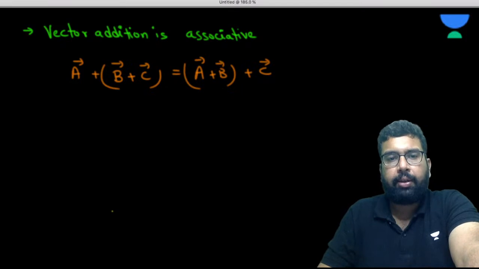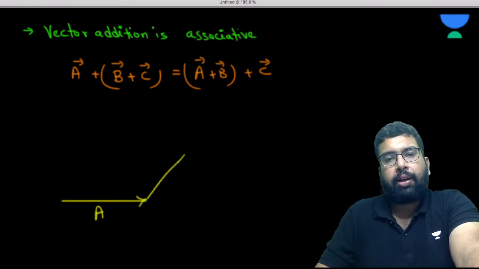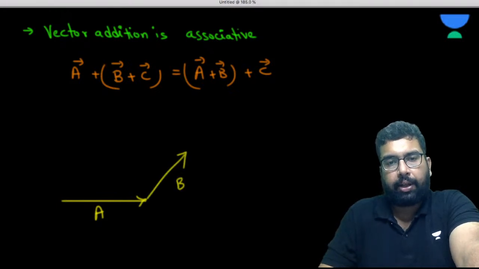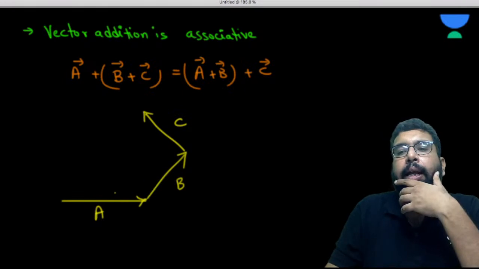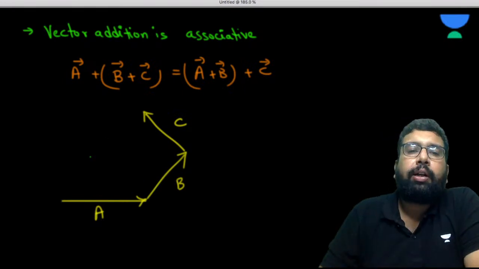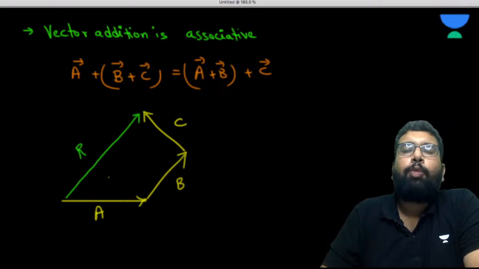So let's consider we are having a vector A, then we are having a vector B, then we are having a vector C. Okay, so let's have some vectors. Very easy, na? Vectors A, B, and C. Now, what is going to be the resultant of it? So the resultant will be this, right? Law of polygon of vectors. So the resultant is going to be this.